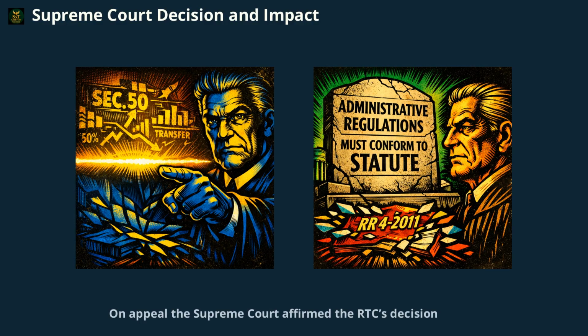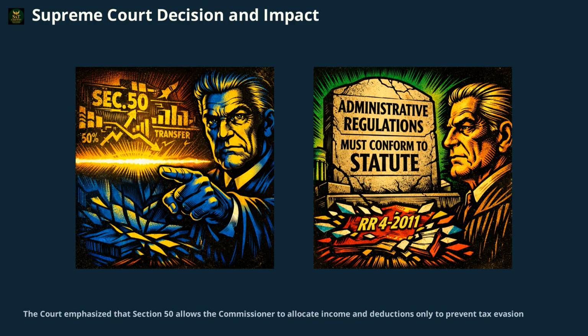On appeal, the Supreme Court affirmed the RTC's decision, making it clear that the Department of Finance and the Bureau of Internal Revenue had overstepped their rulemaking authority. The court emphasized that Section 50 allows the commissioner to allocate income and deductions only to prevent tax evasion, or to clearly reflect income among related but separate entities, not within the internal cost centers of a single corporation.